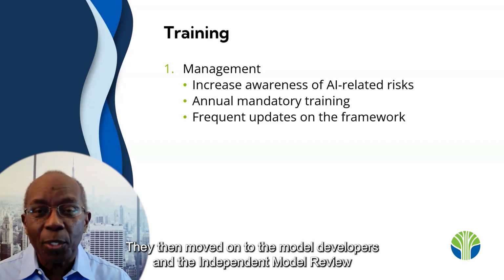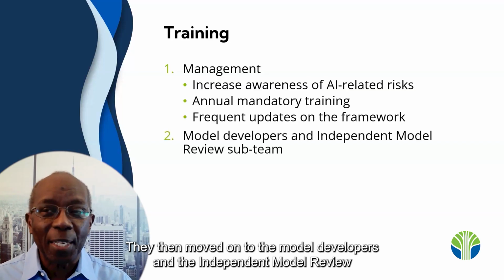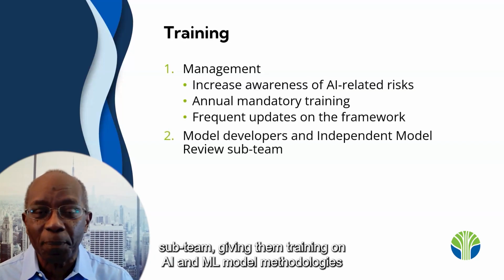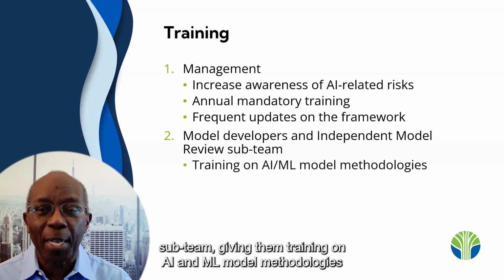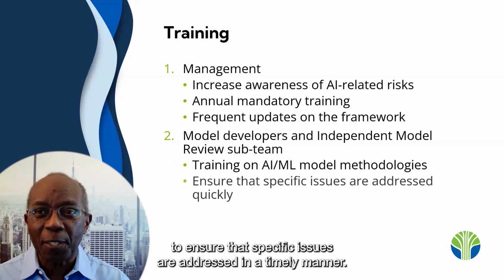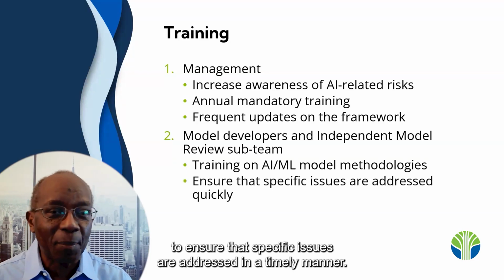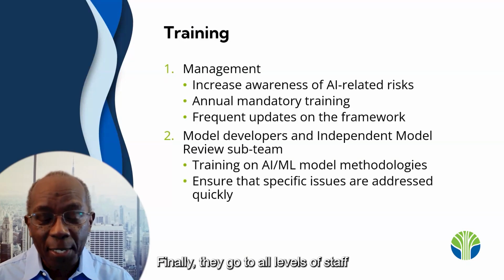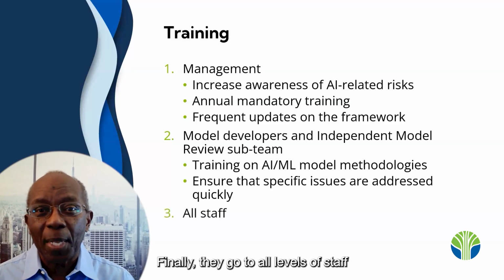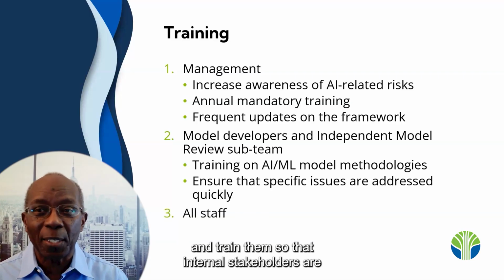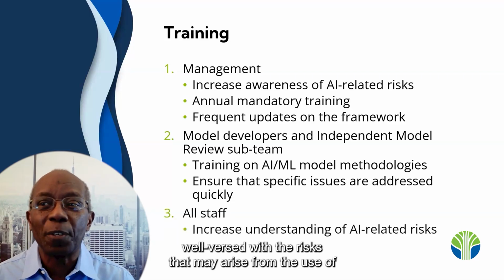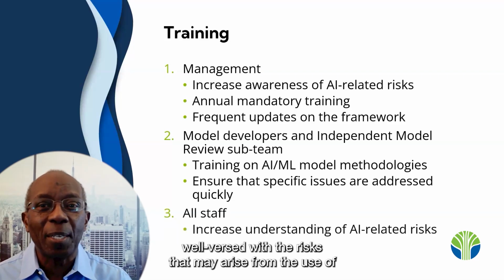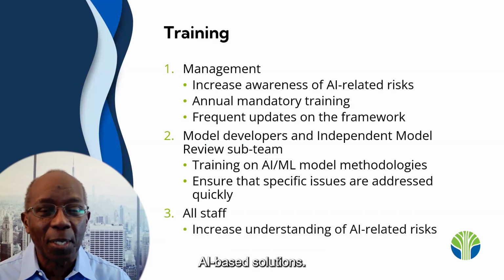They then moved on to the model developers and the independent model review subteam, giving them training on AI and ML model methodologies to ensure that specific issues are addressed in a timely manner. Finally, they go to all levels of staff and train them so that internal stakeholders are well versed with the risks that may arise from the use of AI-based solutions.